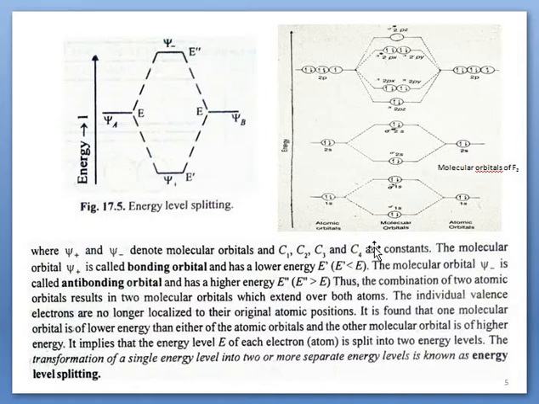It shows the formation of the F2 molecule. We can see 1s is interacting with 1s of the other atom, 2s is interacting with 2s, and 2p is interacting with 2p of the other atom.